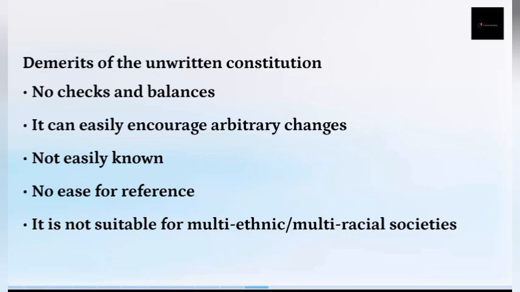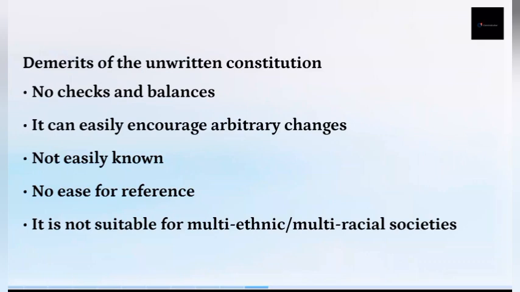It's difficult. Then it can easily encourage arbitrary changes. Changes can be easily effected, like we said. Since the parliament is supreme, an unwritten constitution creates a way for them to act arbitrarily.